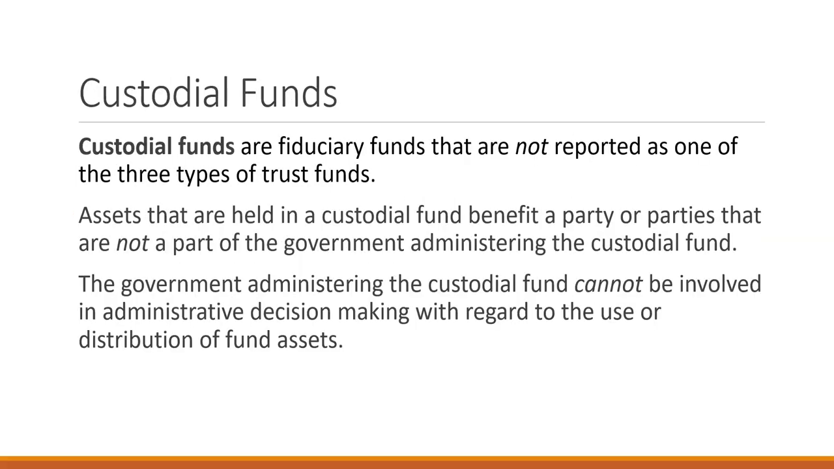Okay, so the first one we have is a custodial fund. This is where the government administering the custodial fund is not involved in administrative decision making with regard to the use or distribution of fund assets. This is a type of flow through fund where everything is collected in one fund and then distributed out to the areas where it belongs.